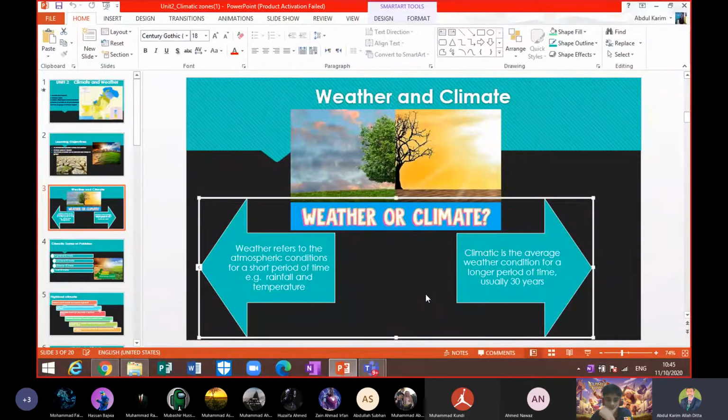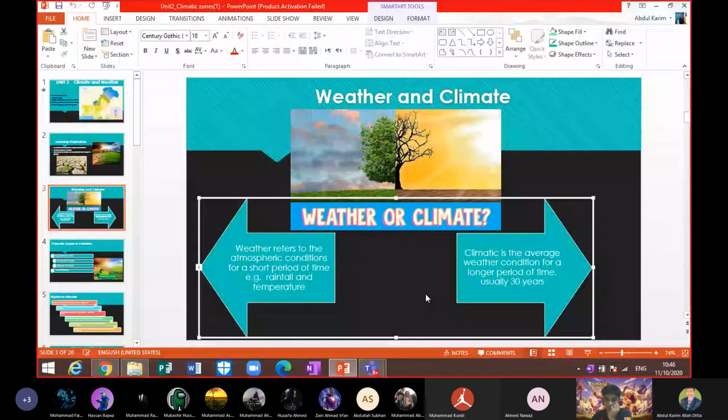And if we have cloud formation at night, what kind of feeling do we have near the ground? So this is the effect of cloud cover, beta. So one by one, we will study that, beta. So weather refers to atmospheric conditions for a short period of time.